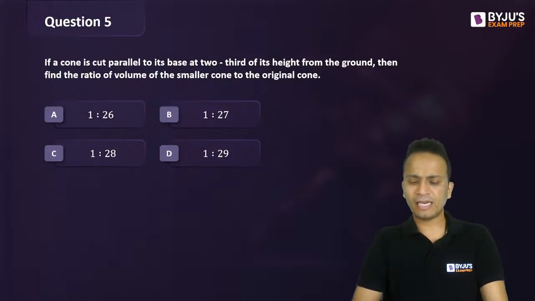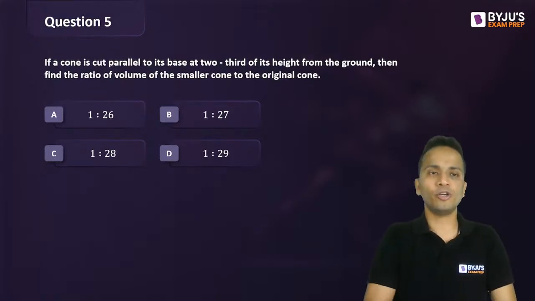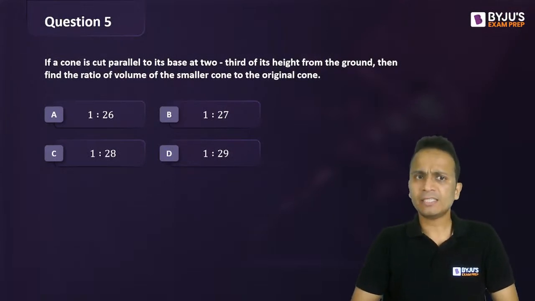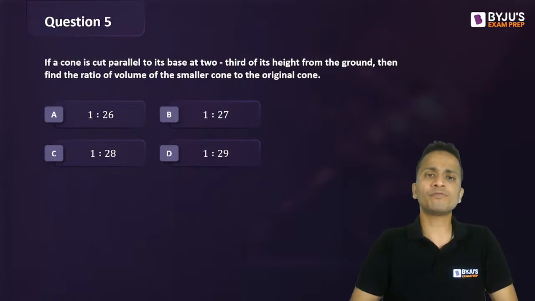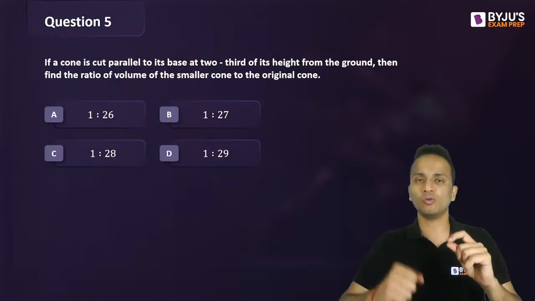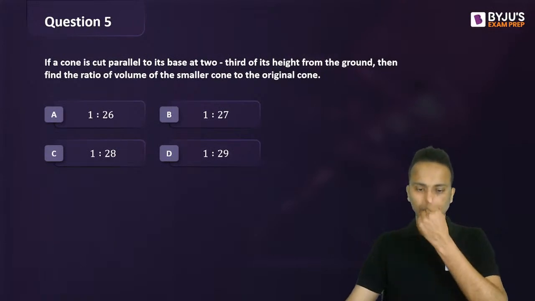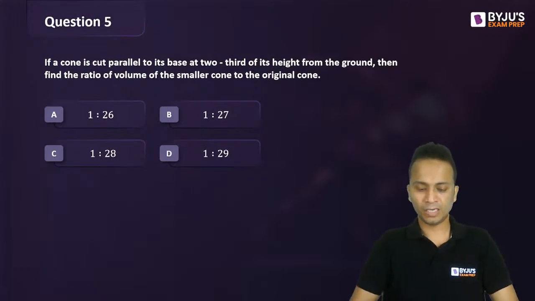Now this is an easy one. Not such a difficult question. I'm expecting an answer to this question from the majority of you. If a cone is cut parallel to its base at 2/3 of its height from the ground, then find the ratio of the volume of the smaller cone to the original cone. Quickly.